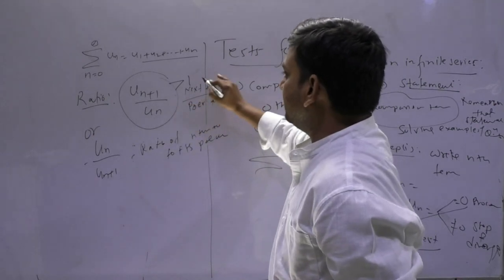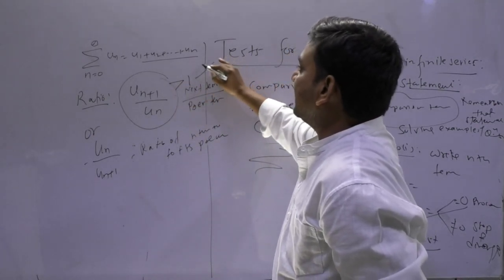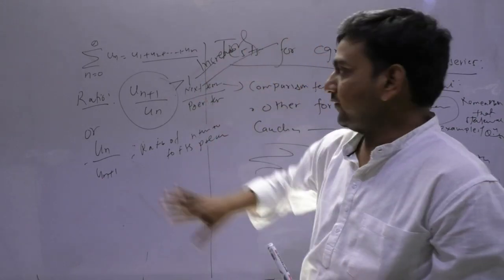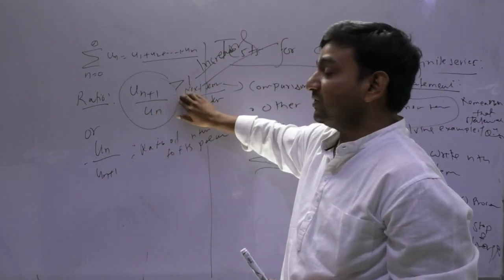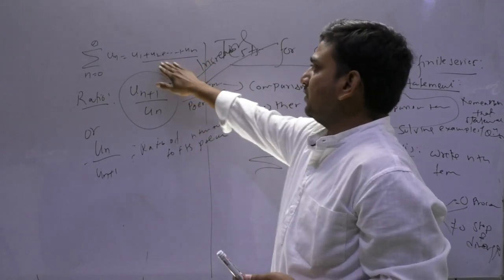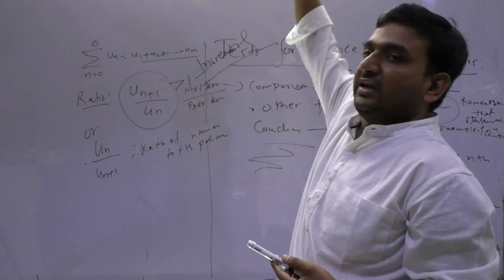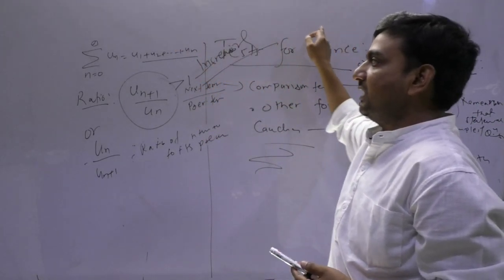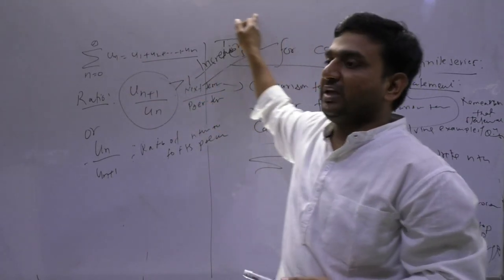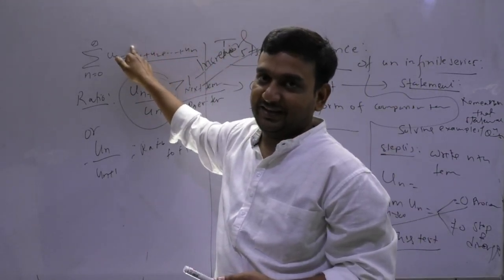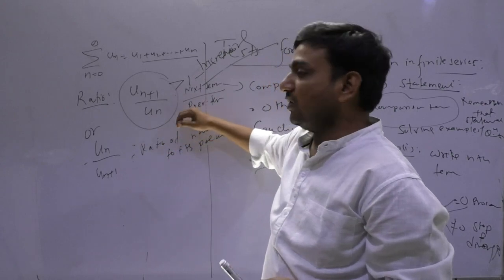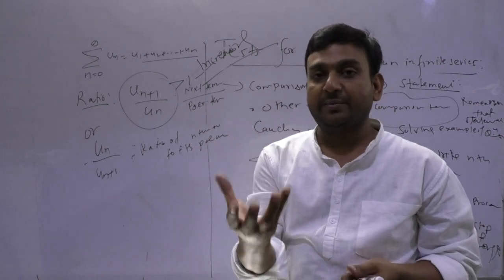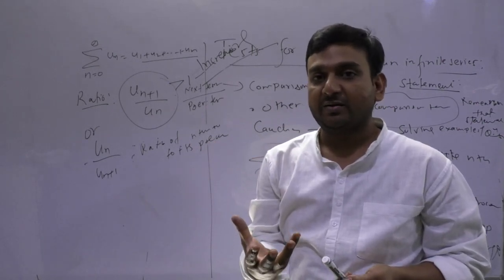Means in this case, terms will be increasing or not? Tell me. If the ratio comes out to be greater than 1, the terms of this series will be increasing in nature. Increasing, going to infinity, what will it do? This summation cannot be finite. Means in case of greater than 1, the series will diverge, because the sum is not coming as some finite number.